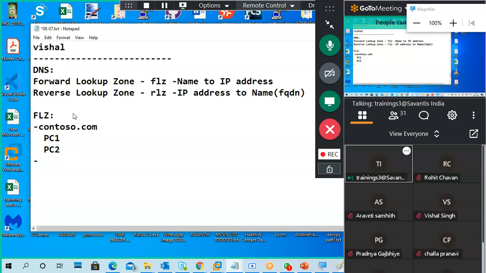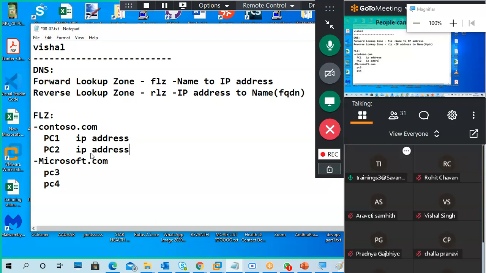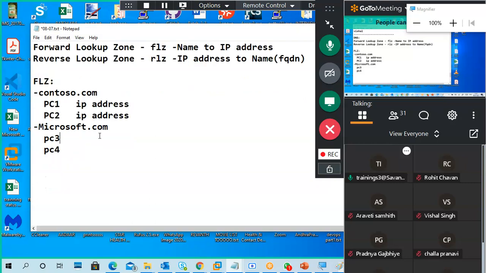For example, another domain is also there, Microsoft.com, just for example, with PC3, PC4, like this. So these records are like names and their respective IP addresses.